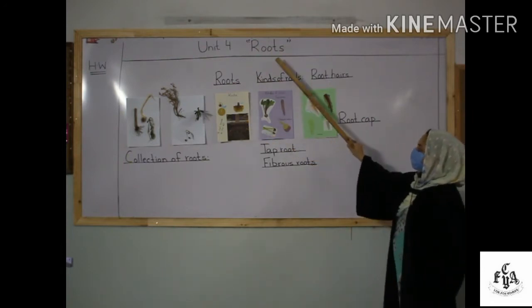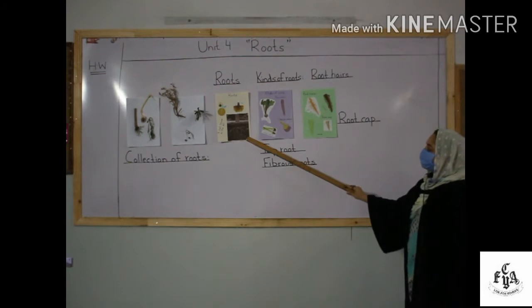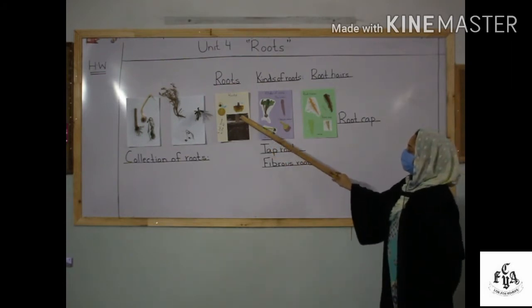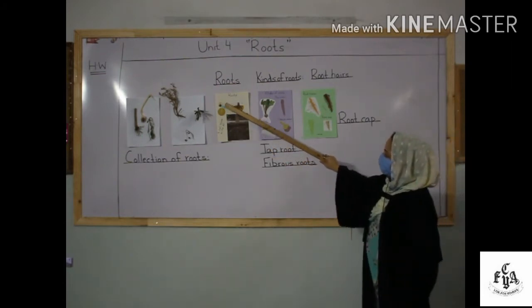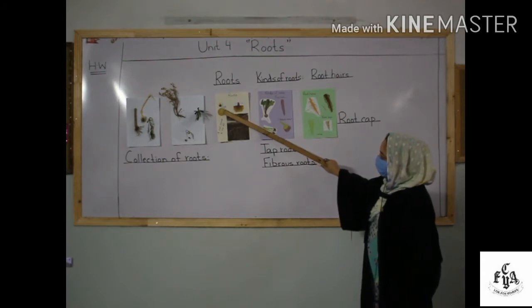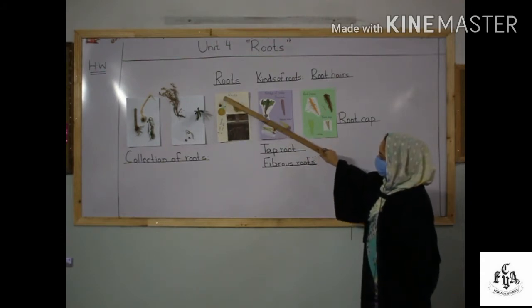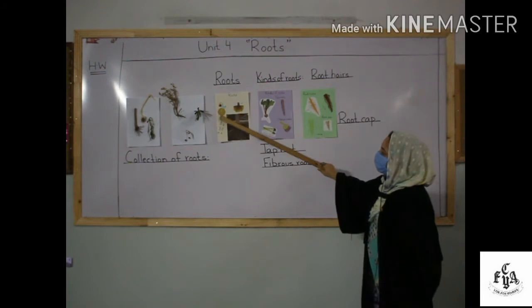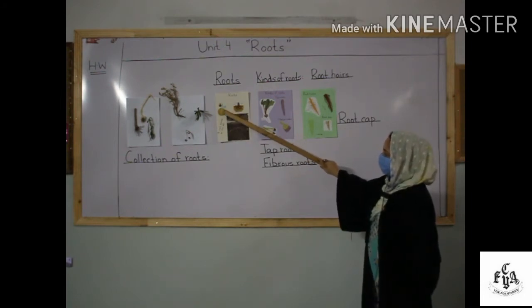Now the third function of roots is that they fix the plant in the soil. As you can see here, what does it do? It fixes the plant in the soil. When there are roots, the plant will be in an upright position. But if there are no roots, then it cannot be fixed in the soil.